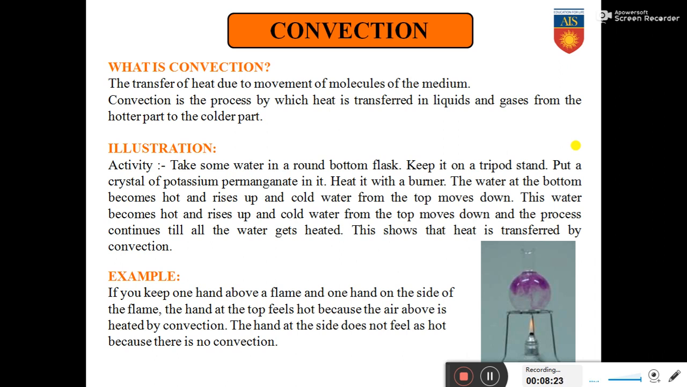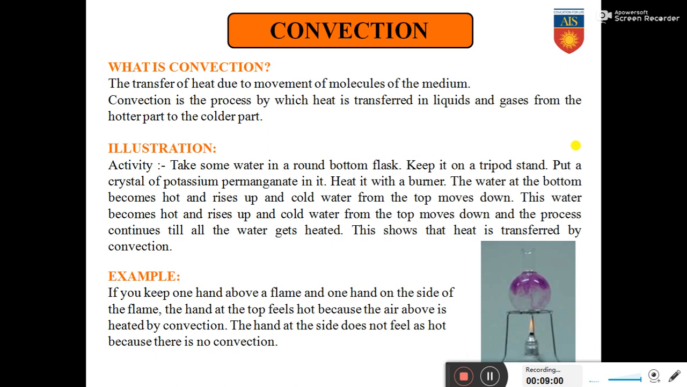So what is done in this activity? A round bottom flask is taken and filled with water, and then it is kept on a tripod stand. Three legs are there on this stand, so that is why it is called a tripod stand. Tri means three, pod means legs. Put a crystal of potassium permanganate in it. Now potassium permanganate is a chemical. It is available in the laboratory. You are required to ask for the crystal, and once you get it, you put it in the water in the round bottom flask. After that, we heat the entire setup with the help of a burner.